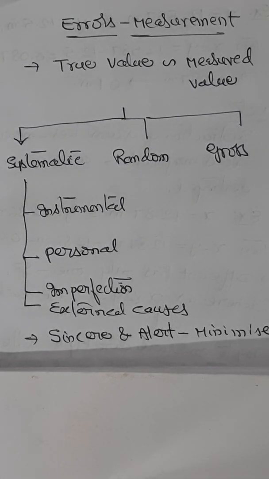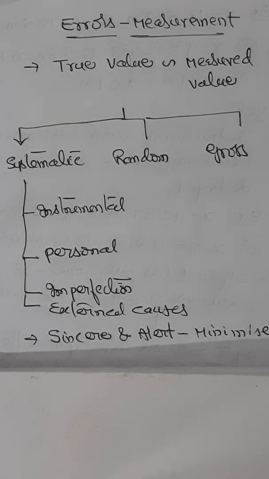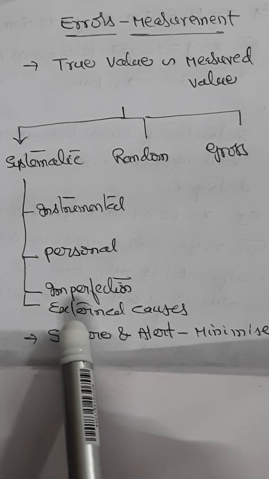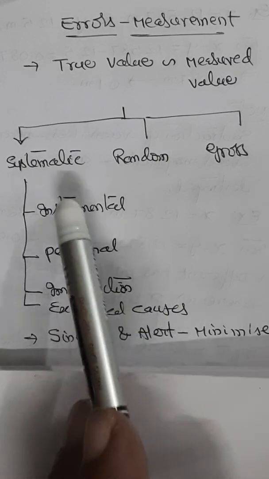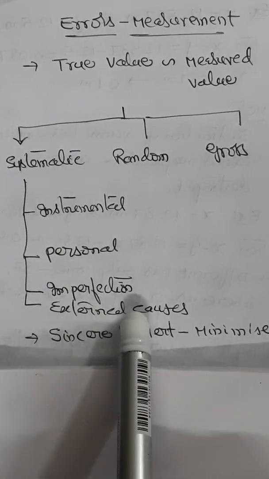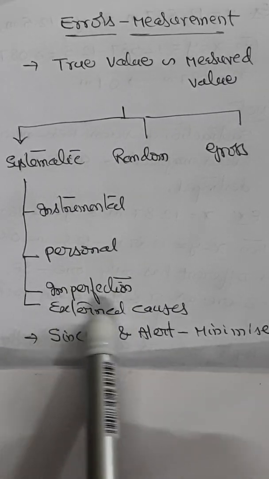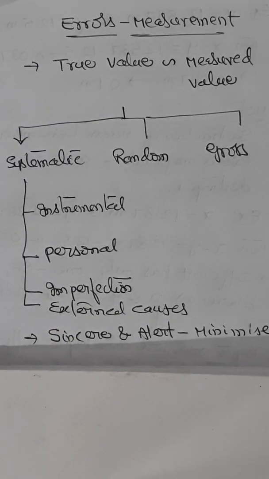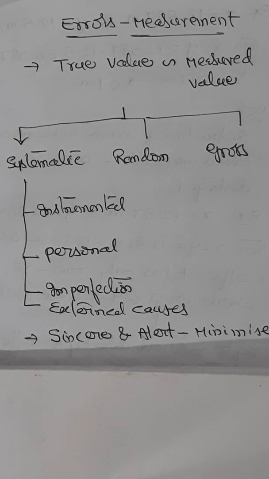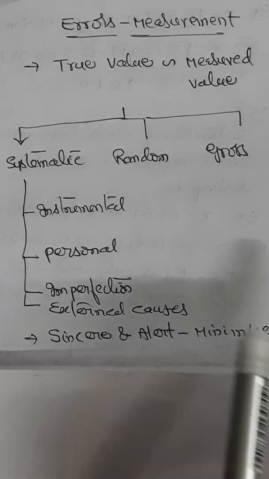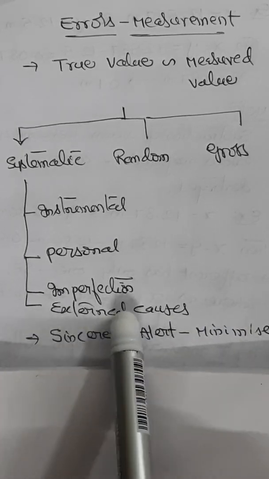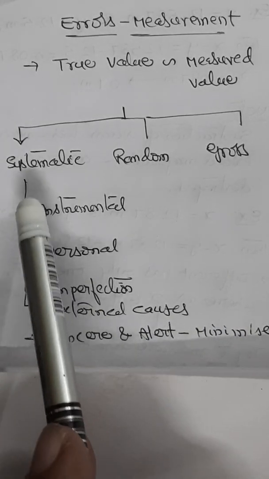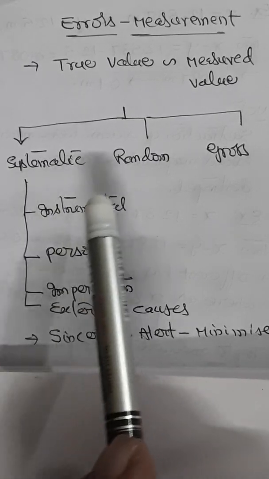Similarly, another type of error under systematic error is what we call external error, apart from these three. These are errors due to external causes, due to changes in temperature, pressure, humidity, etc. during the experiment. So relevant corrections can be applied to minimize errors due to external causes. This is what we need to know about systematic errors.